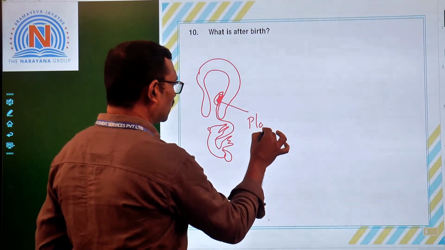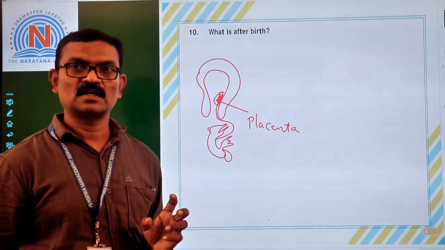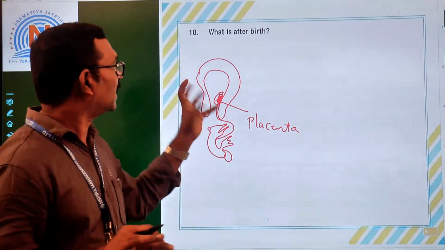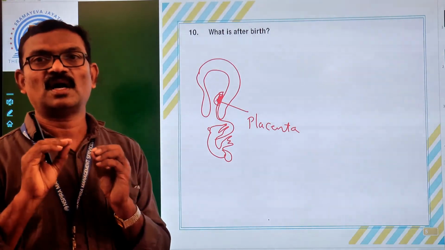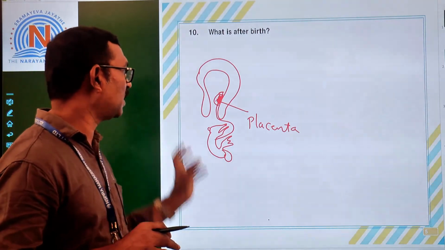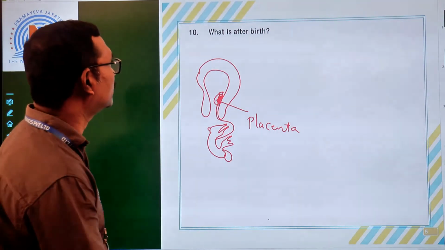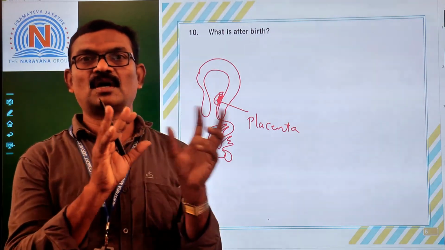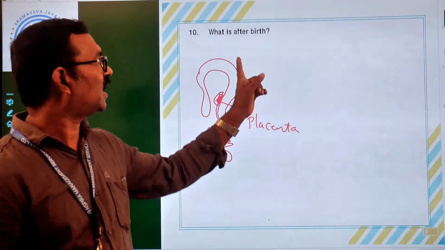Until the placenta is pushed out, the contractions of the uterus continue. This is called afterbirth. While pushing the baby outside and while pushing out the placenta, the mother gets labor pains. Pushing out the muscular tissue called placenta from the uterus after childbirth is called afterbirth.